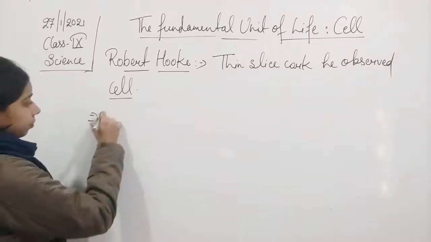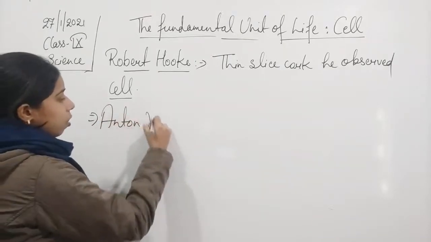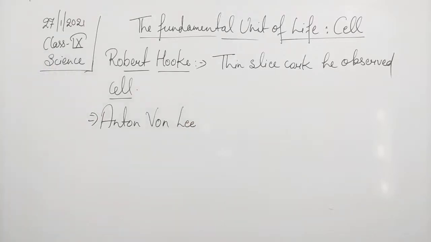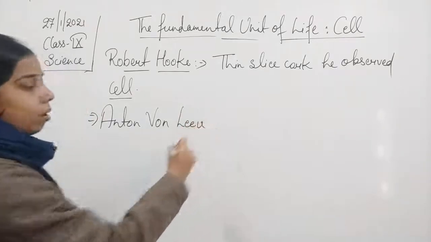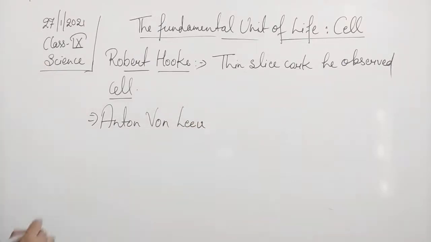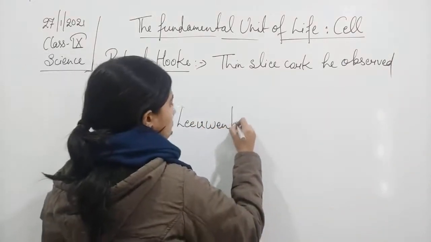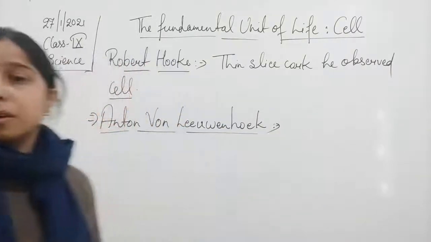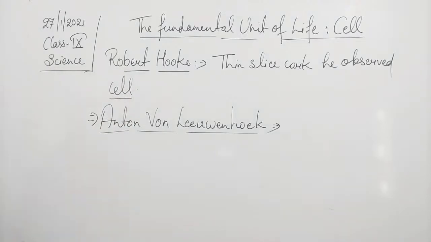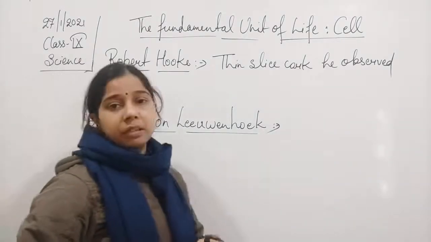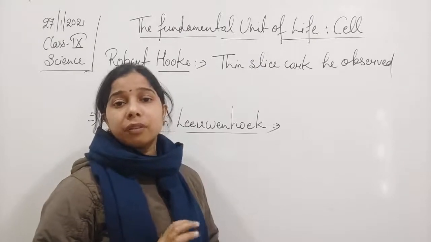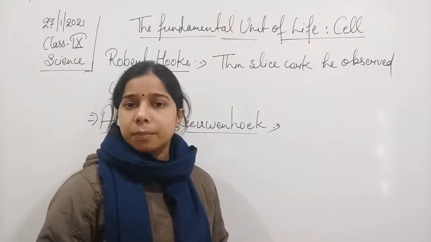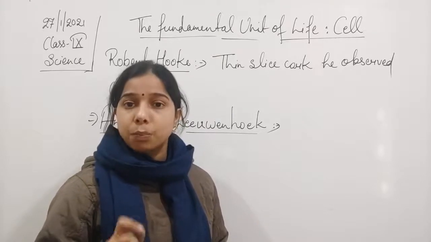Then Anton von Leeuwenhoek. He was a Dutch microscopist, and he discovered what you can call a living cell. The first living cell he observed was a sperm.